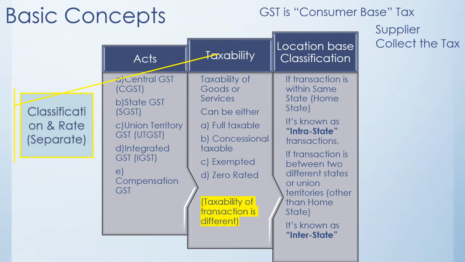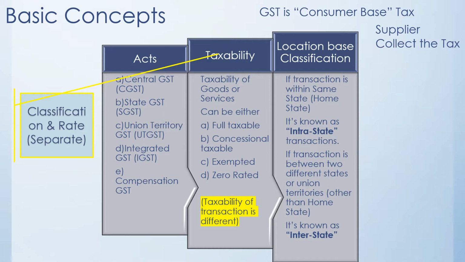Or it can be between the two union territories. Take for example Delhi and the other union territory, Andaman Nicobar. In that particular case, it's between the two Indian territories. Then that doesn't become the same intrastate transaction. It will become the union territory transaction.